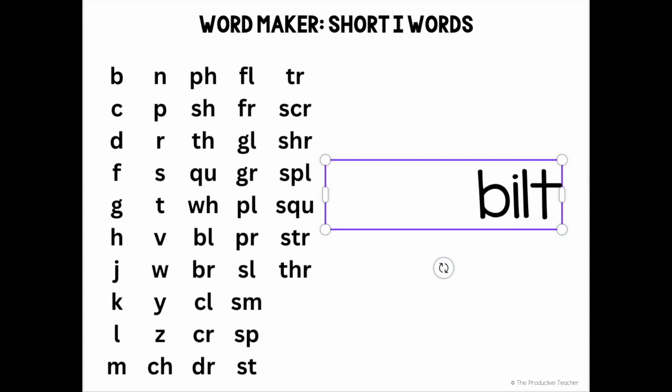Built, spelled like this, built is not a word. Silt, spelled like this, silt is not a word. Dilt, dilt is not a word. Filt, filt is not a word. Jilt or gilt, neither of these are a word spelled this way. Hilt, hilt is a word. Jilt, jilt is not a word. Kilt, kilt is a word.